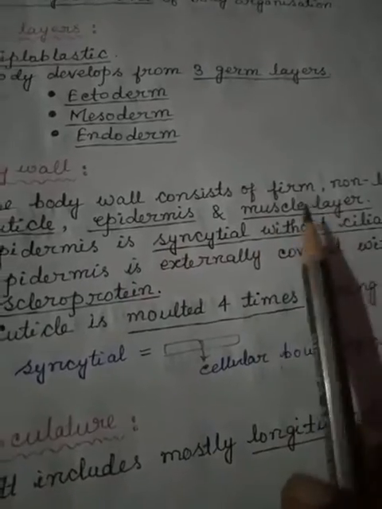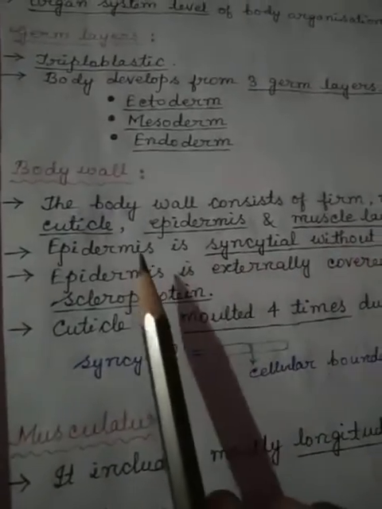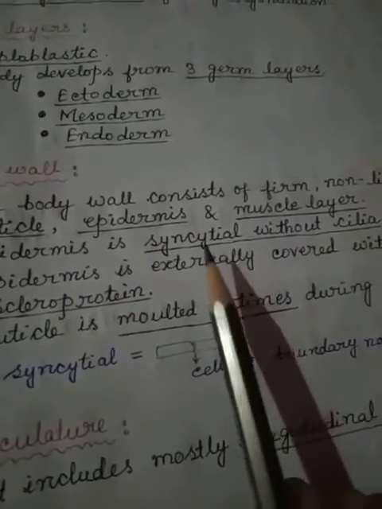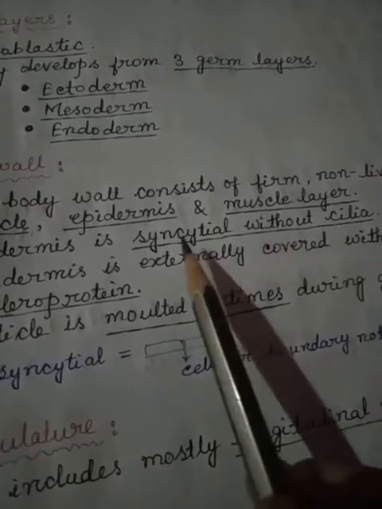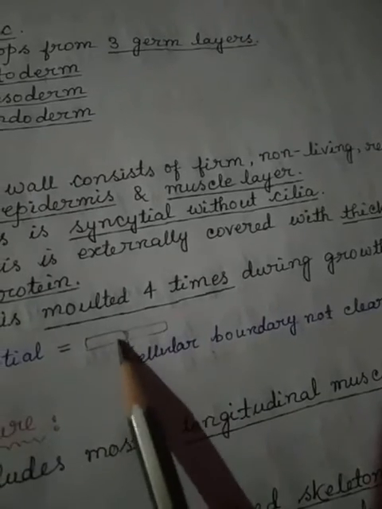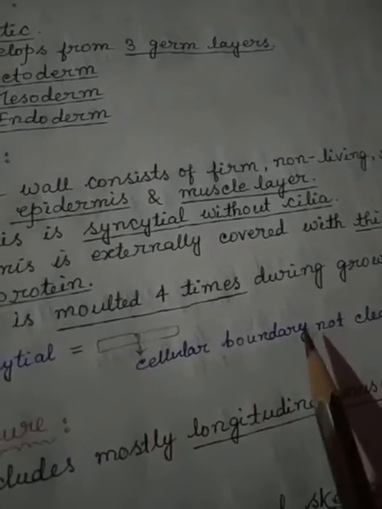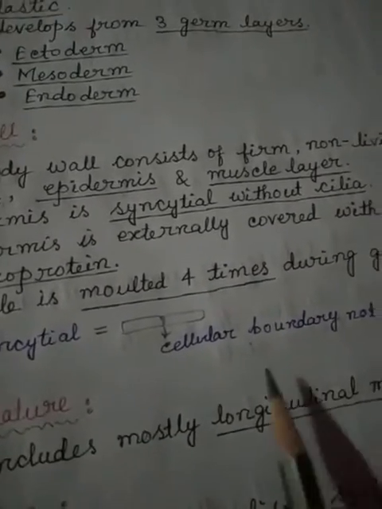Epidermis and muscle layer. See, they have a muscle layer. Epidermis is syncytial without cilia. Cilia are absent here, but it is syncytial. Syncytial means the cellular boundary is not clear. When the cellular boundary is not clear, it is multinucleated or polynucleated. Here the cell boundary is not clear. That's why it is called syncytial.